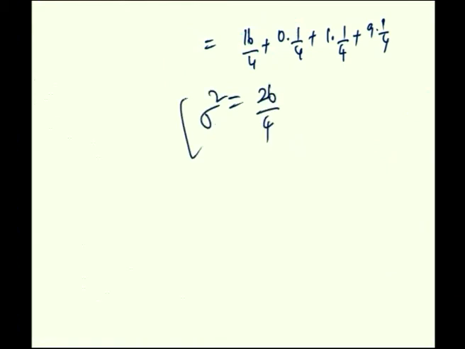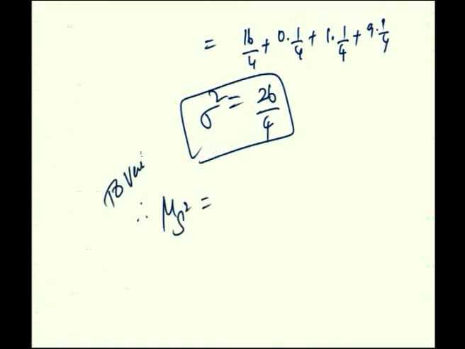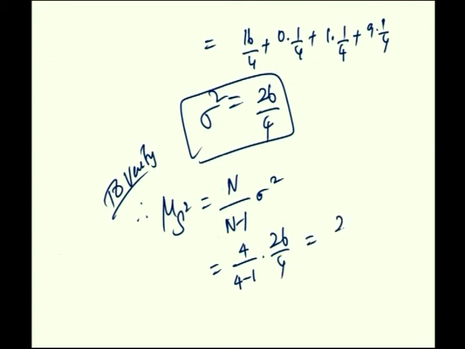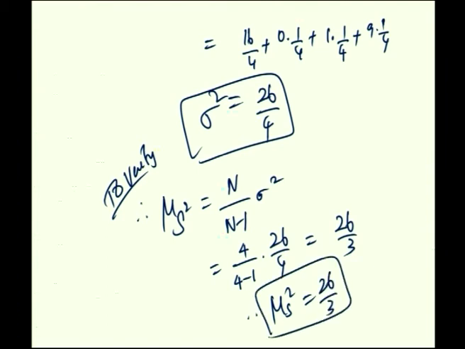This is your sigma square value. Now, to verify that mu s square is equal to n by n minus 1 into sigma square: n is 4, so 4 by 4 minus 1 into 26 by 4 gives 26 by 3. That is, mu s square is 26 by 3, which is the same as the value we calculated.